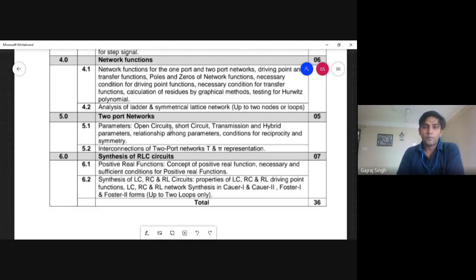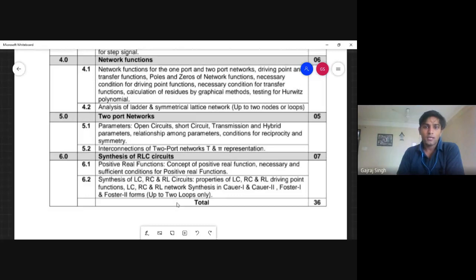There are multiple parameters like impedance parameters, short circuit admittance parameters, transmission parameters, which means ABCD parameters, and hybrid parameters. Okay, and we will see the relation among all these parameters.